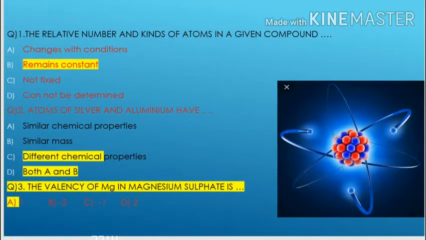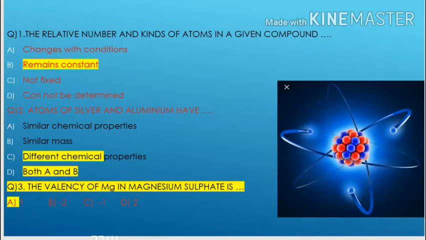We already discussed that when compounds are formed, a fixed number and fixed kind of atoms are present, like H2O. In H2O, two atoms of hydrogen and one atom of oxygen are fixed. We cannot change their relative numbers and kinds of atoms. That's why the correct answer is B, remain constant.